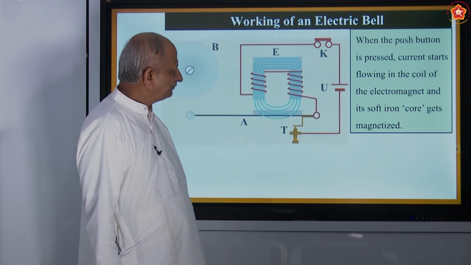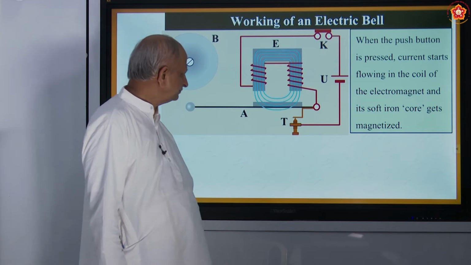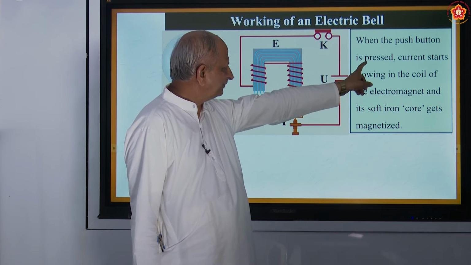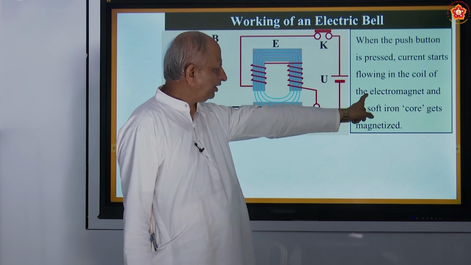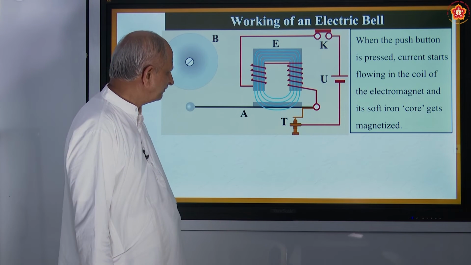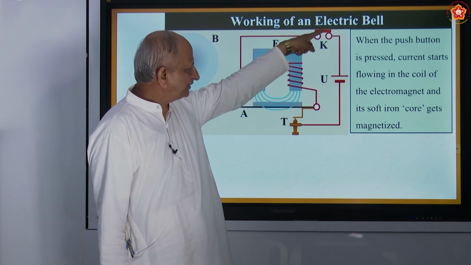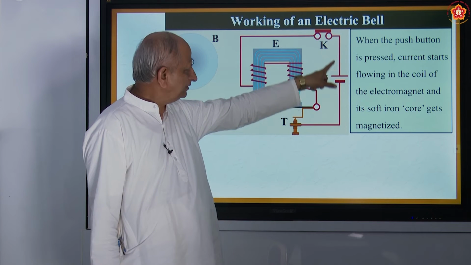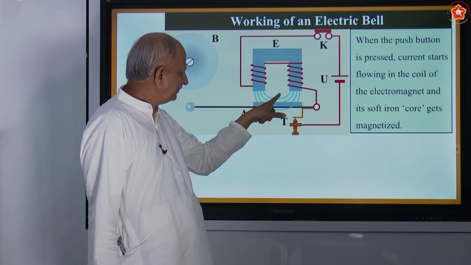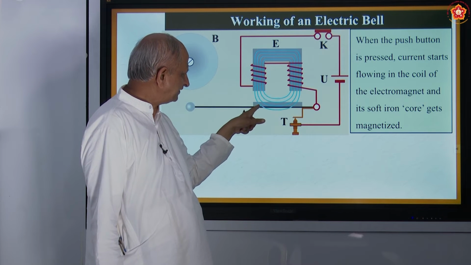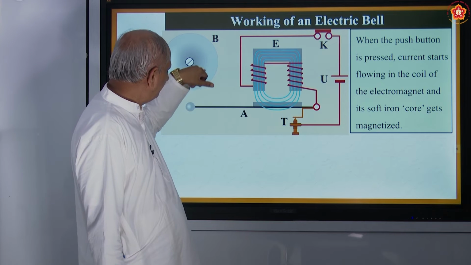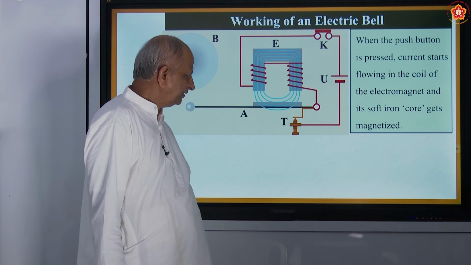And how does it work? When the push button is pressed, current starts flowing in the coil of the electromagnet and its soft iron core gets magnetized. So here, this is the battery, this is the switch. When you press this, current will flow through this, and this current attracts the armature, and this is the hammer, and this is the bell. The hammer hits the bell. That is how the